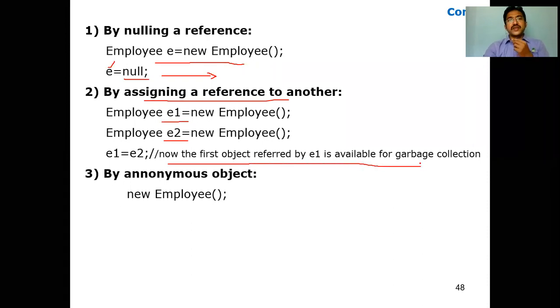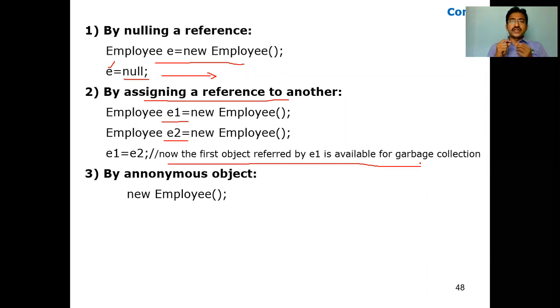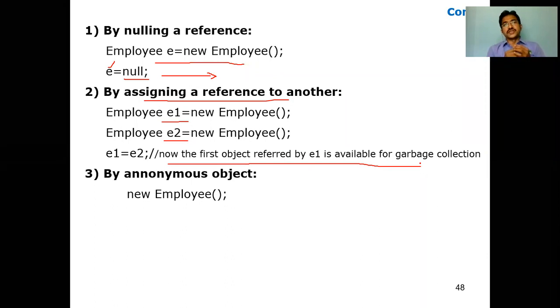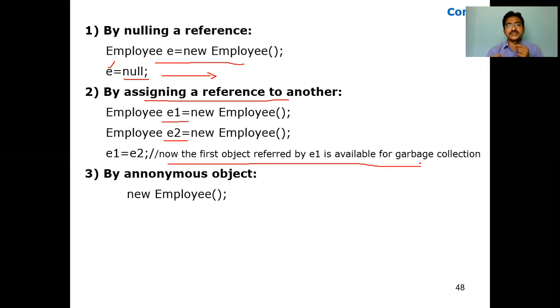Now what have we done? You are assigning one reference to another. E1 equal to E2 means both E1 and E2 are mapping to the same employee object. Now you can dereference the E1 object. So that is the second way, by assigning a reference to another.